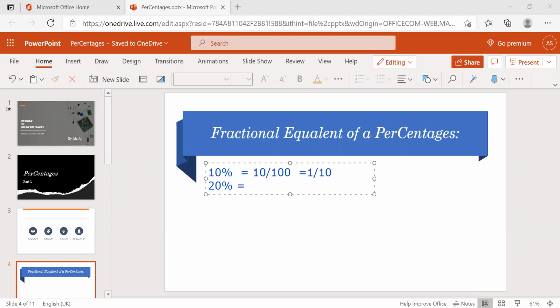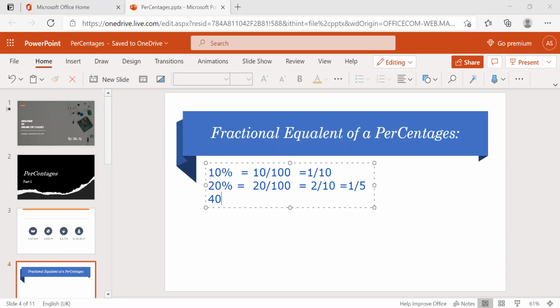It's just 20 by 100. You can take 10% and 20%, multiply by 2, right? So multiply by 2. That's 2 by 10. What's the 2 by 10? It's nothing but 1 by 5. 20 by 100 is nothing but 1 by 5.